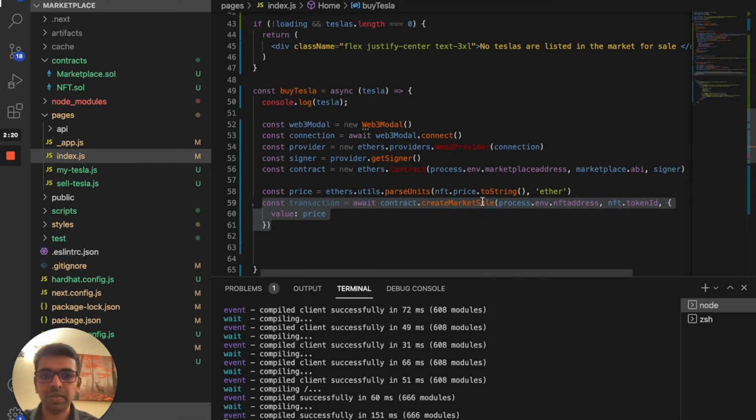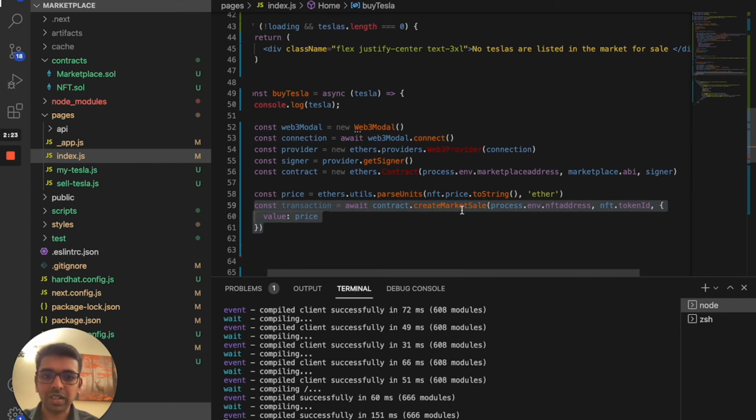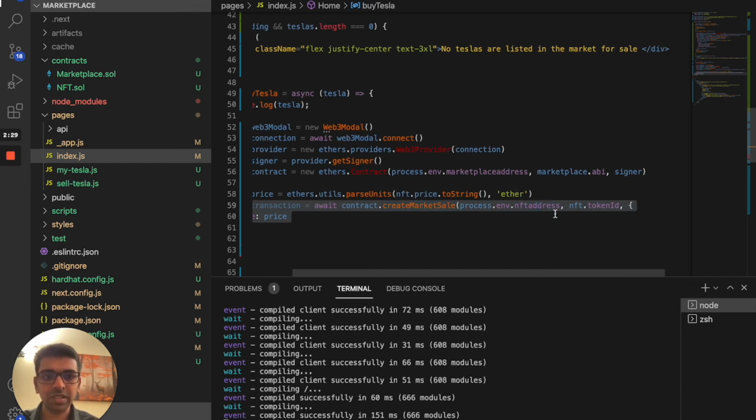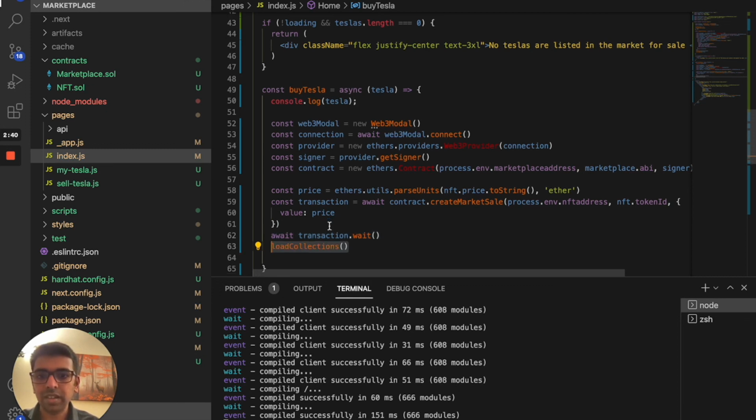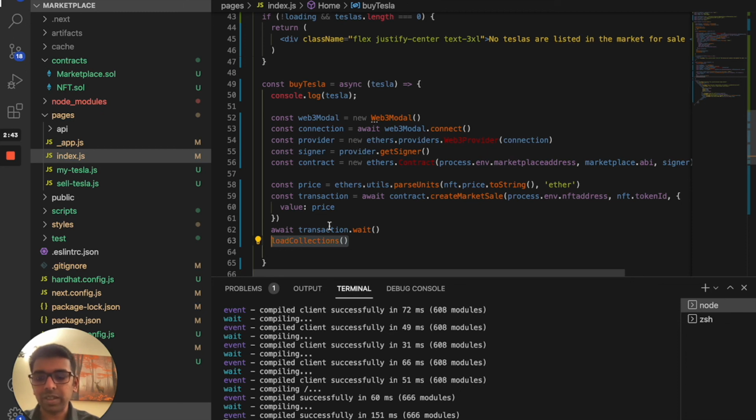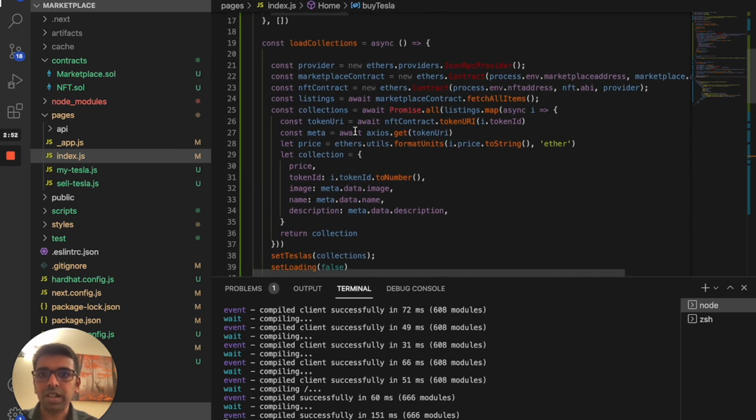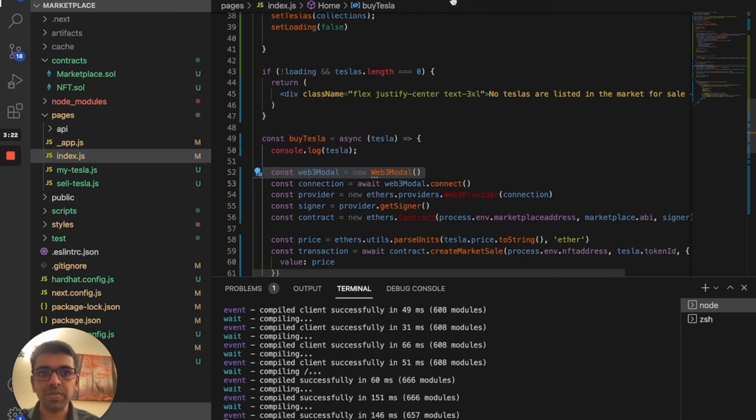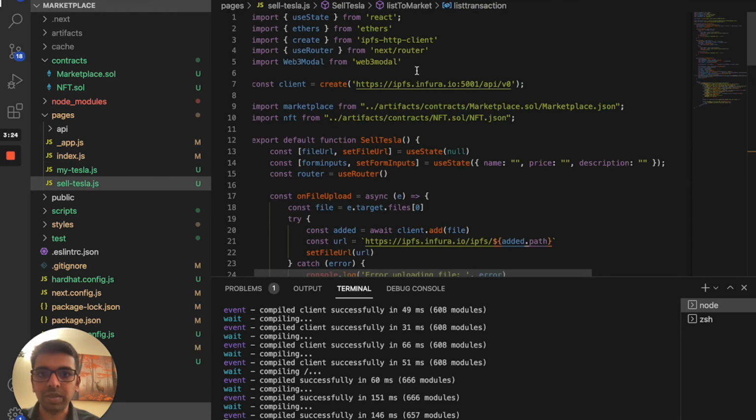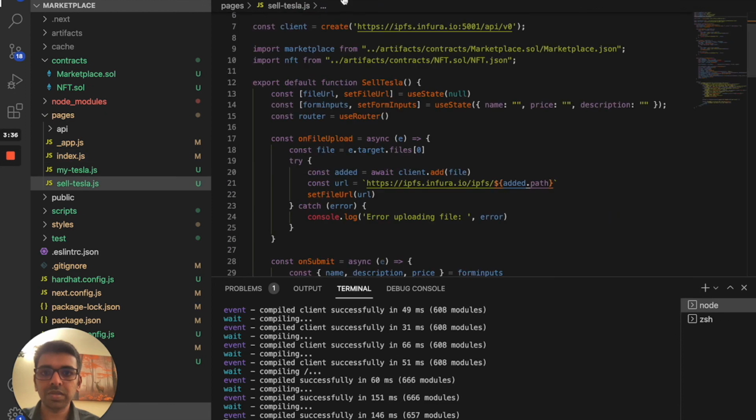If you remember, in the marketplace contract we had a function called create marketplace sale. For that, we need to pass the NFT address, the NFT token ID, and then the value of the NFT. Then we need to wait for the transaction to complete. Once that is completed, we need to make sure that the NFT is marked as sold, so it should not come in the explore collection page. So we need to make the call to reload the function again. Let's save this. We need to import a few things here, because if you go back to the previous one, we had imported the Web3 model. So we need to do that. I think that's pretty much what we need.